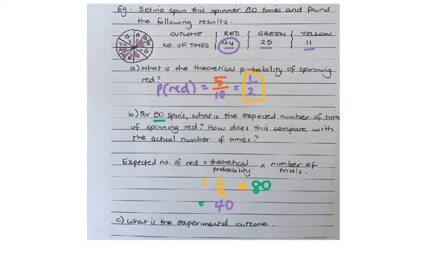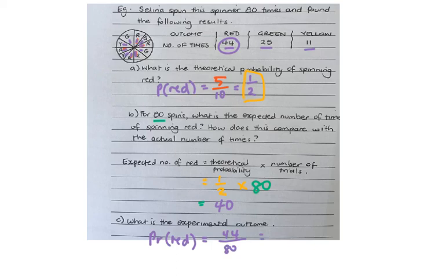The last part is, what is the experimental outcome? So what we're going to do here is probability of red equals the number of times that we actually got, which was 44, because that's what actually happened in the experiment. It's not just in theory. Divided by how many times we actually did the experiment, which was 80.